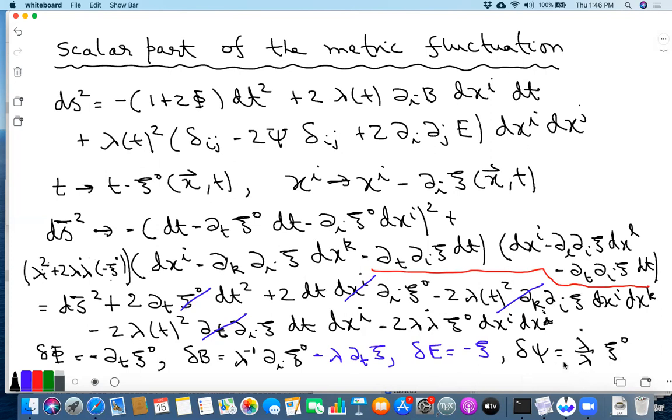Is this clear? Let me just check that I have everything. Delta B is lambda inverse. Sorry, this del I shouldn't be there. You see, where did this come from? Lambda inverse. See, the B already comes with the derivative, right? Del iB, we compared this with this, right? So this should have been just xi naught. Anyway, the indices don't match if you put a del I. Is this clear? Any question here?